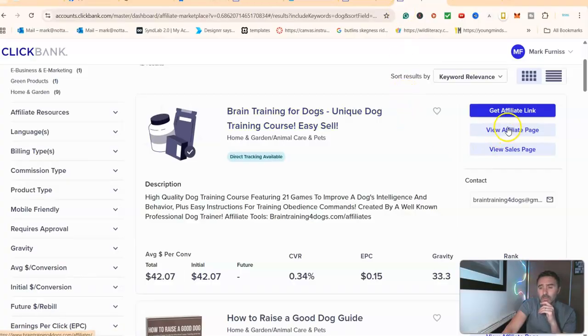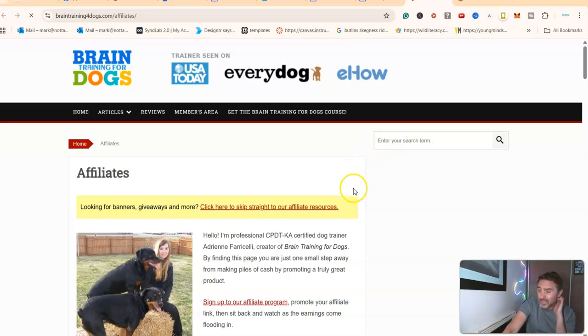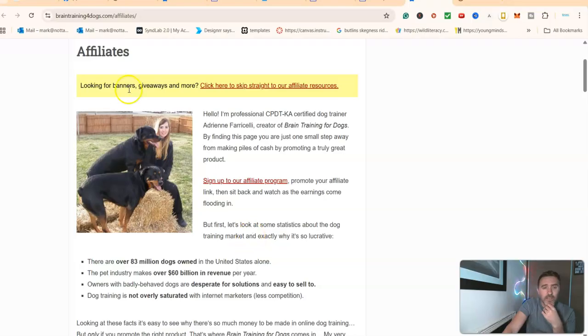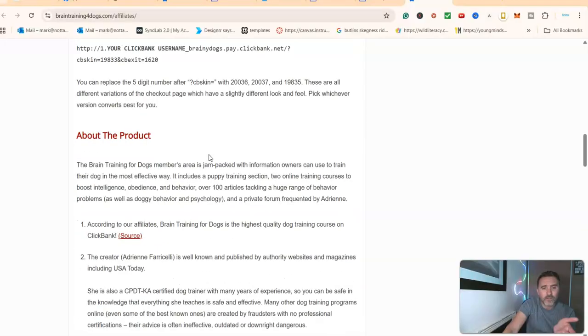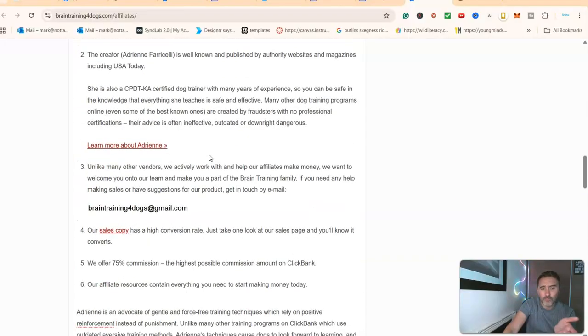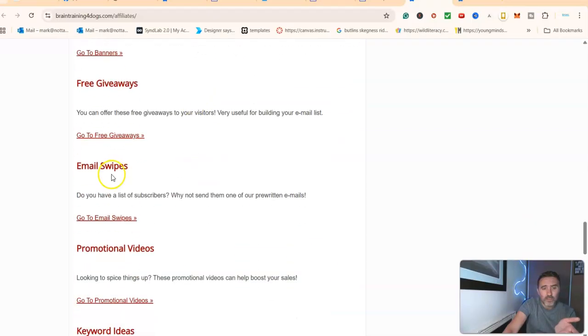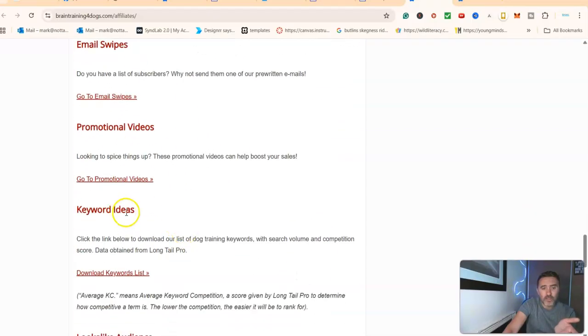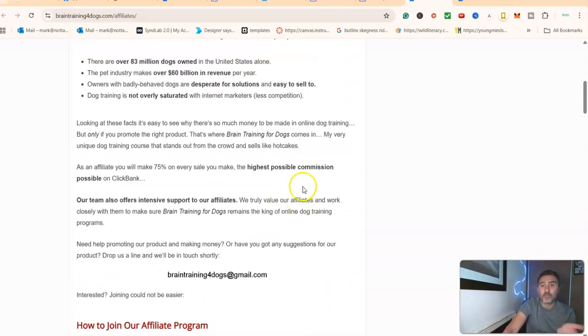They've also got an affiliate page. So again, click on there. It'll tell you more information about the product. If it's a decent product, it'll also have additional resources. So you can see over here, look, looking for banners. They've got banners on here. They normally give you pretty much everything on here. Emails that you can use. Look, email swipes, promotional videos, keywords. There's loads of information, okay? But essentially, we need a product, okay?